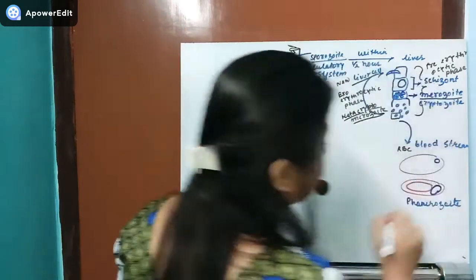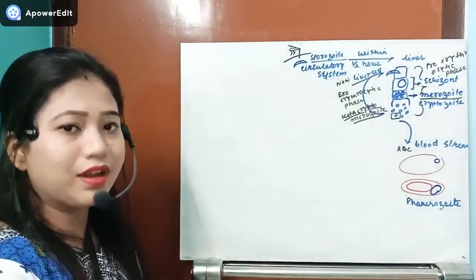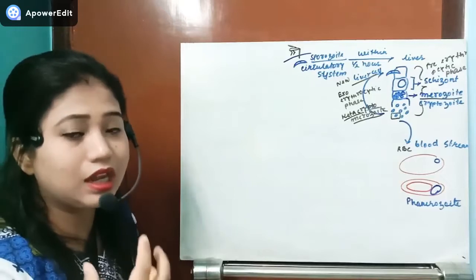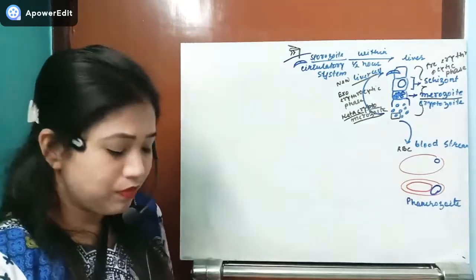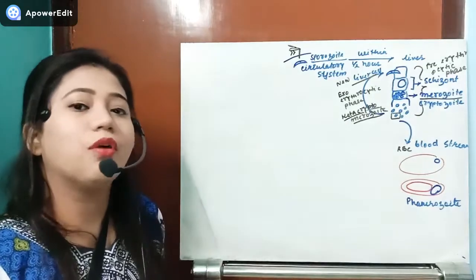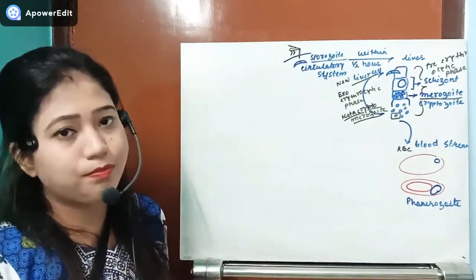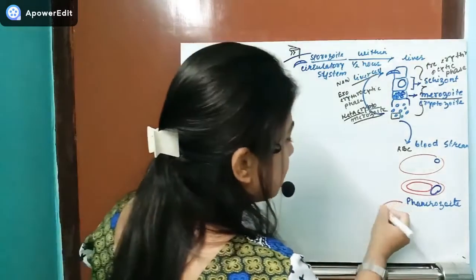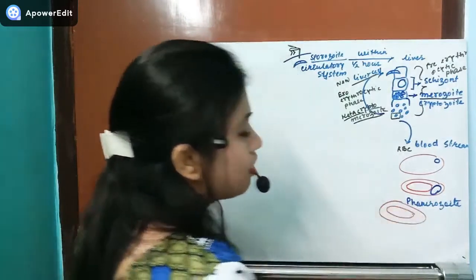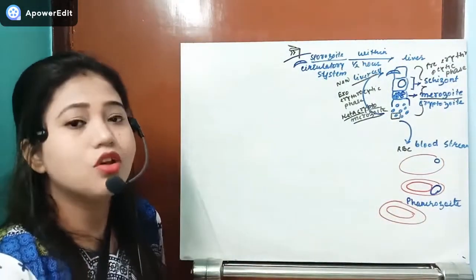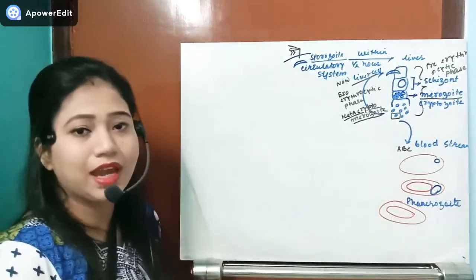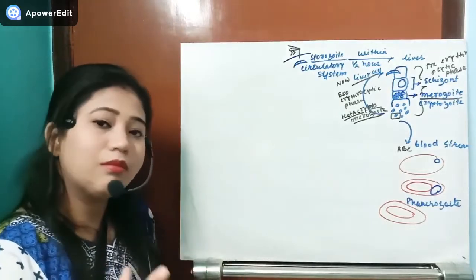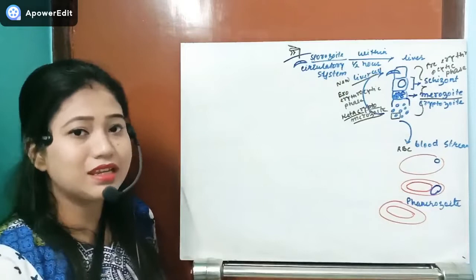Okay, so these are now known as the phanerozoites. Now what happened here, these phanerozoites actually start to produce a granule, and that granule is derived from the hemoglobin, the respiratory pigment of the RBC. Now we all know that the RBC contains a pigment, hemoglobin. So that hemoglobin will be taken by these phanerozoites, and after that it produces its own chemical for its own requirement, that is hemozoin.